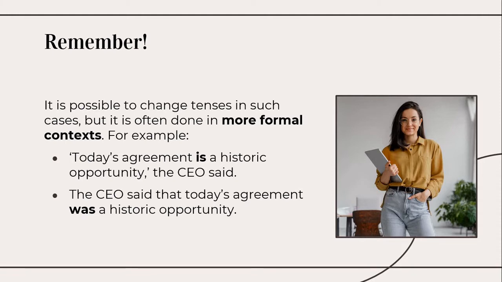Now here, you need to remember one thing. It's possible to change tenses in such cases, but it's often done in more formal contexts. For example, "Today's auction is a historic opportunity," the CEO said. Now we have changed this one: The CEO said that today's auction was a historic opportunity. So here it is a formal context. That's why we have changed it.